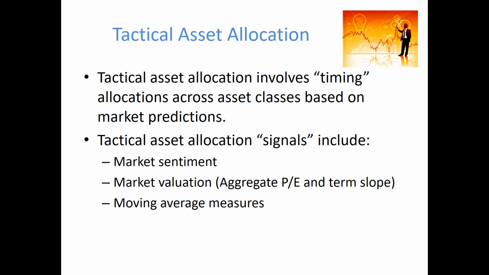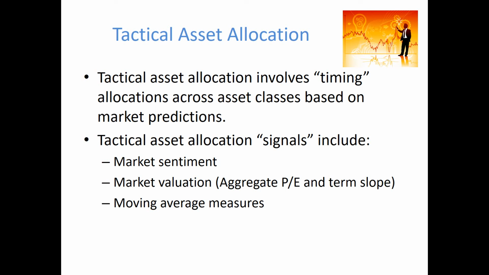The term slope is the difference in interest rates on long-term versus short-term securities. This is used in tactical asset allocation due to the belief that if you have a downward sloping yield curve, whereby long-term interest rates are actually lower compared to the short-term interest rates, then that is believed to be an indicator that economies may be about to perform poorly or may be about to enter into a recession. So tactical asset allocation funds would see a downward sloping yield curve as a signal that they need to invest in defensive asset classes.